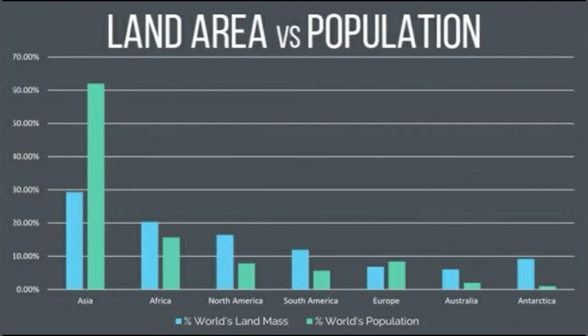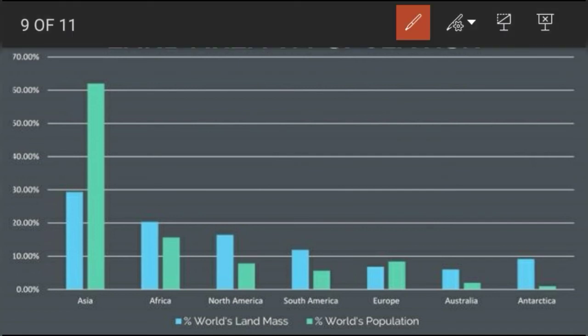Now we are going to discuss land area versus population. If you see Asia, it has above 28% of the land mass, whereas about 60% of the world population is in Asia.